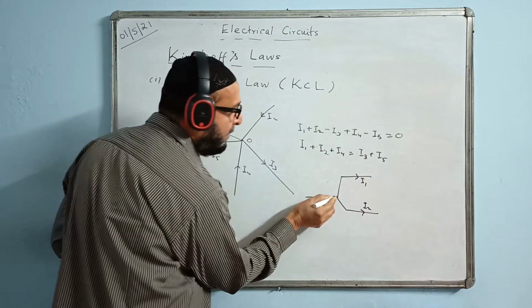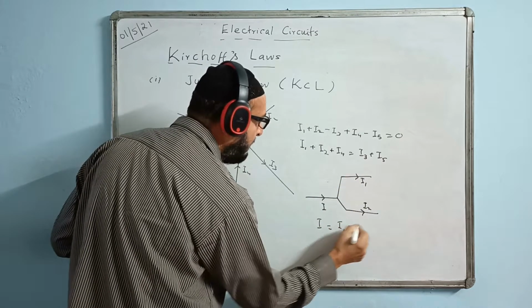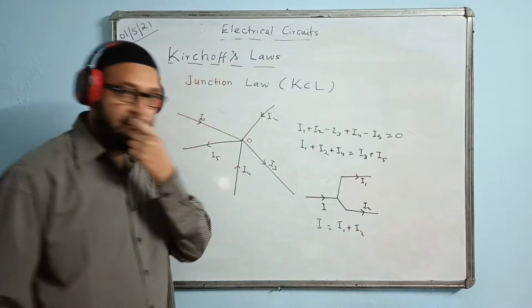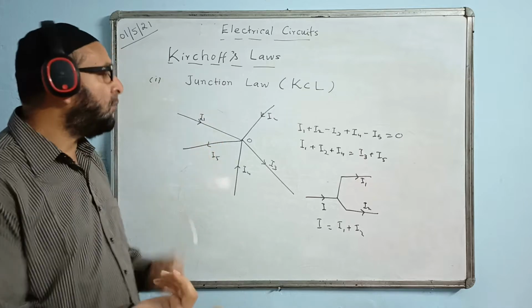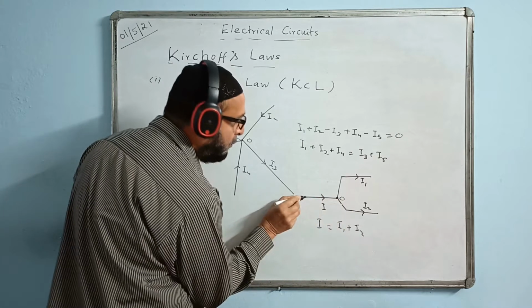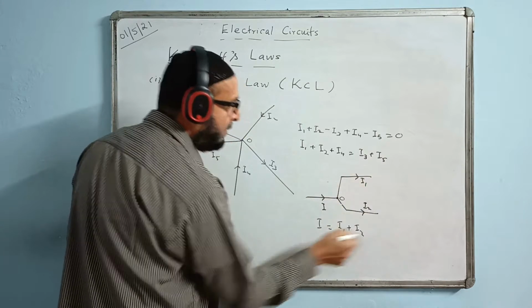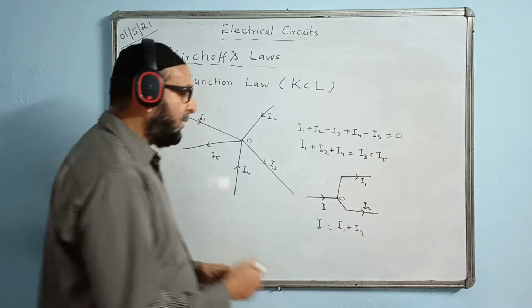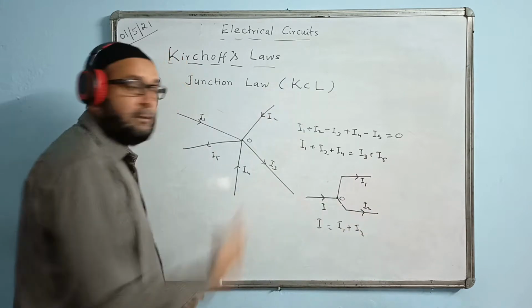How do we write this? I is divided into two parts. So I will be writing that this I is equal to I1 plus I2, or not. I will be writing in this manner. Currents are divided. Actually, it is which law? It is junction law only we used. Here the point is, this is the junction out here. You can see the current towards is I. These are the currents going away. So that means current towards is equal to current away. That means I minus I1 minus I2 equal to 0. So this is the actual law.